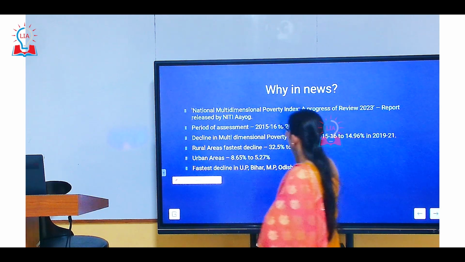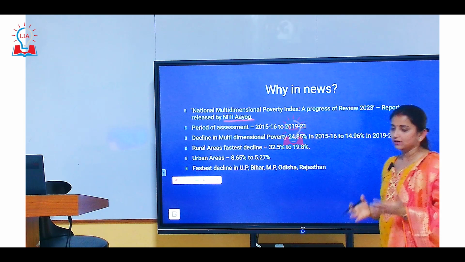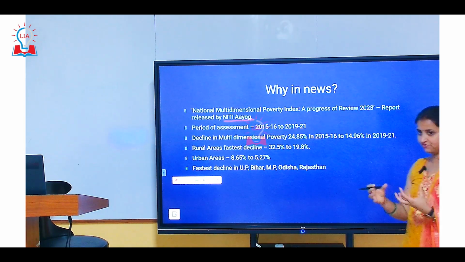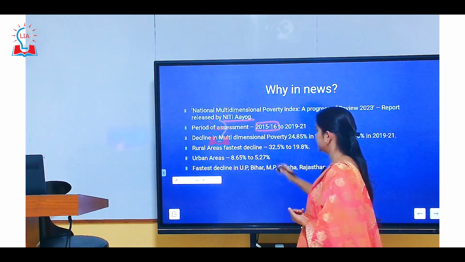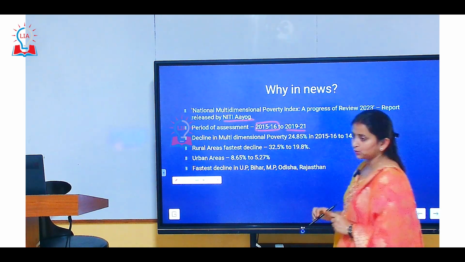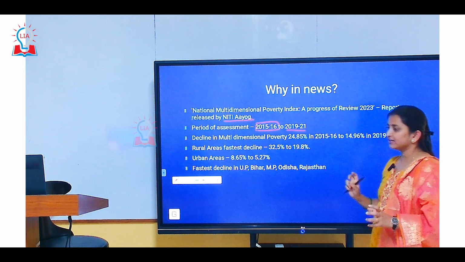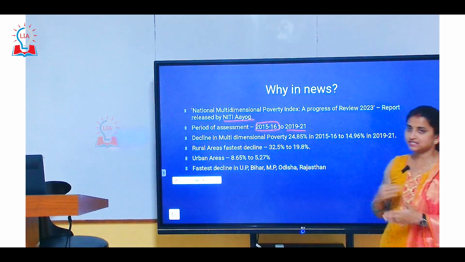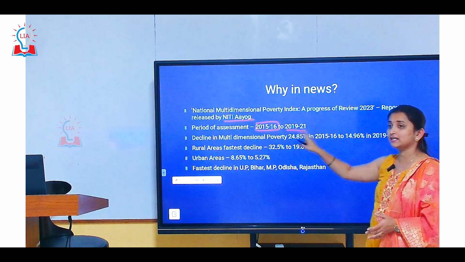This report has been brought by Niti Aayog. There should be a reference year and a year for which we have calculated the final data. The reference year is 2015-16, and the period of assessment is up to 2019-21. So whatever data we are talking about, the initial data is that of 15-16, whereas the latest data is that of 19-21.